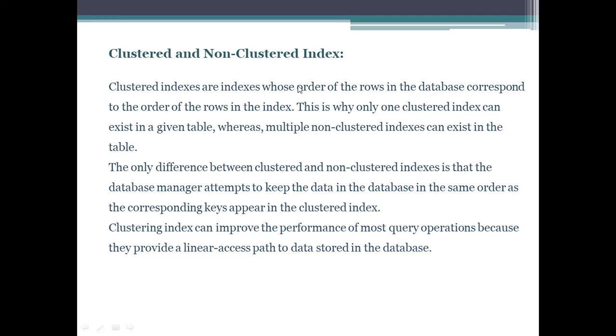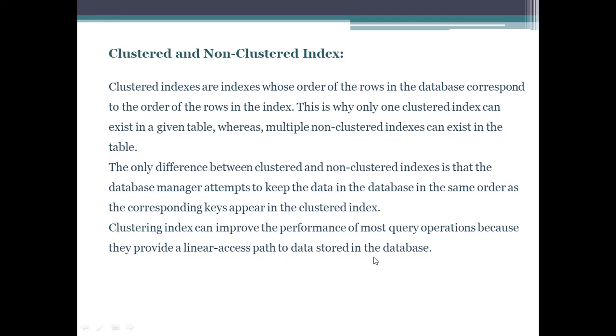Clustered indexes are indexes whose order of the rows in a database corresponds to the order of the rows in the index. So this is why only one clustered index can exist in a given table, whereas multiple non-clustered indexes can exist in a table. The only difference between clustered and non-clustered index is that the database manager attempts to keep the data in the database in the same order as the corresponding key appears in the clustered index. Clustering index can improve the performance of most query operations because they provide a linear access path to data stored in the database.